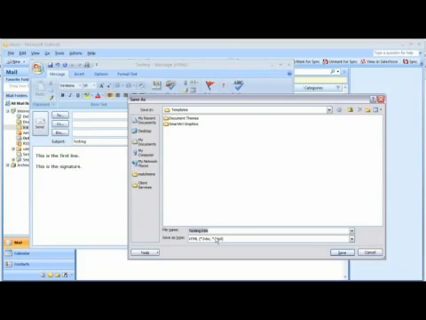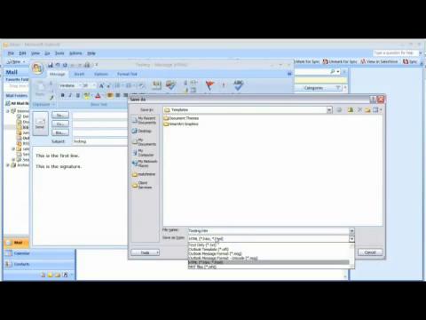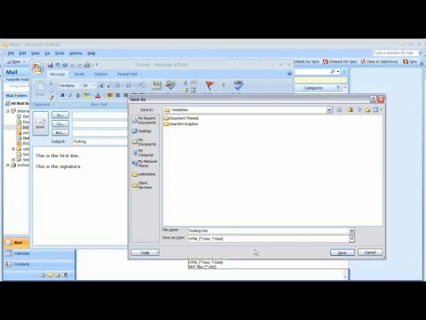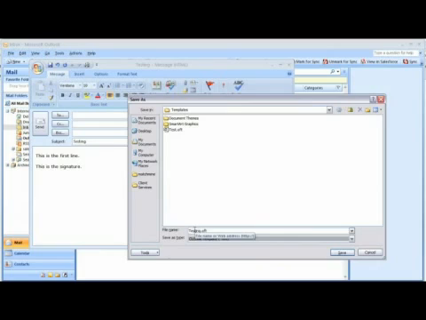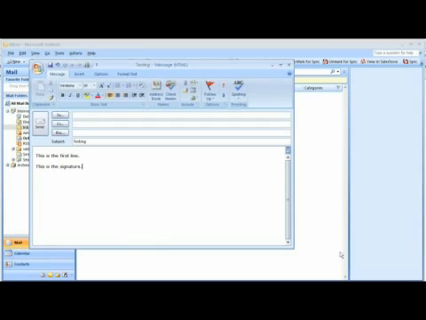In the Save As Type box, click on the down arrow and select Outlook Template. Make sure to name the file name something that you'll remember. In this case, I'm going to name mine testing.oft, and then click on Save.